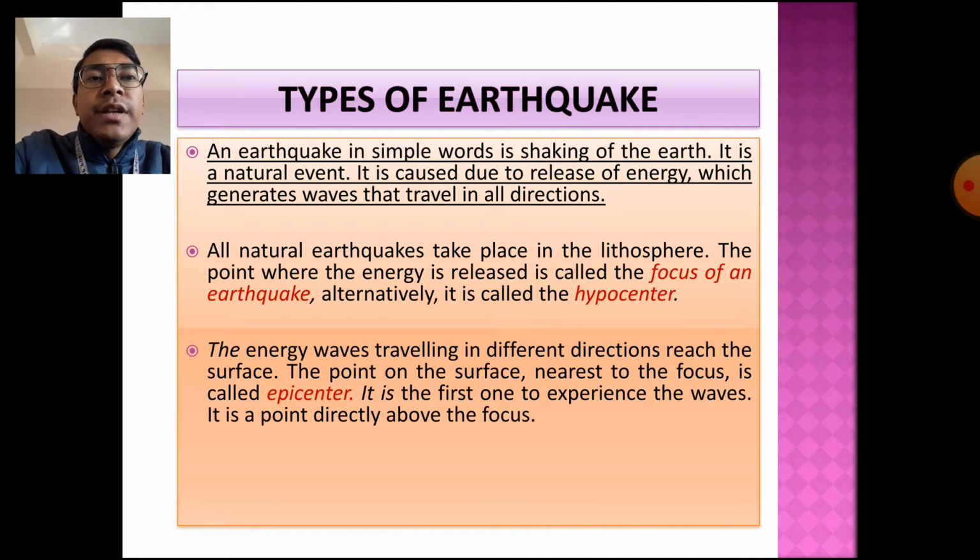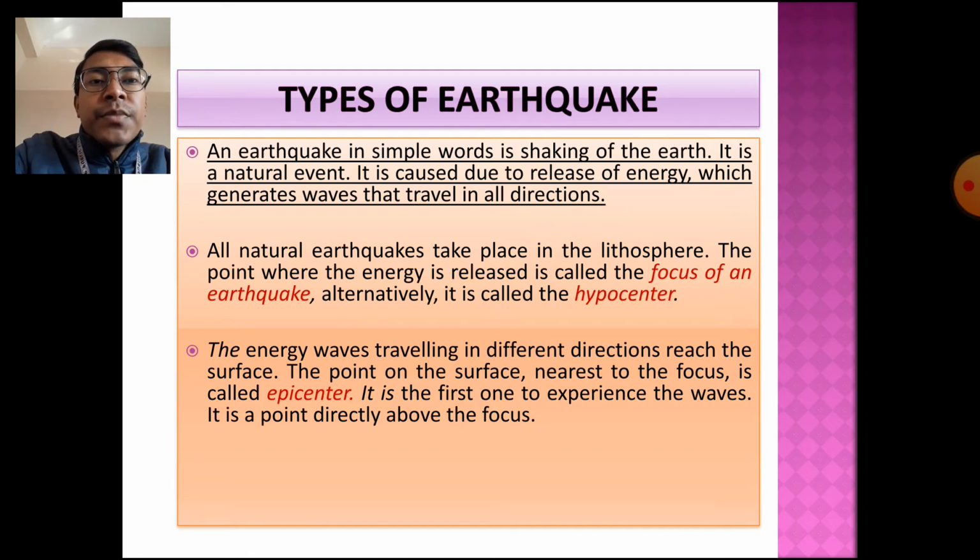The energy waves traveling in different directions reach the surface, and the point on the surface nearest to the focus is called the epicenter. When the energy is released from the hypocenter, or the focus, the earthquake waves travel in different directions and finally reach the earth's surface.